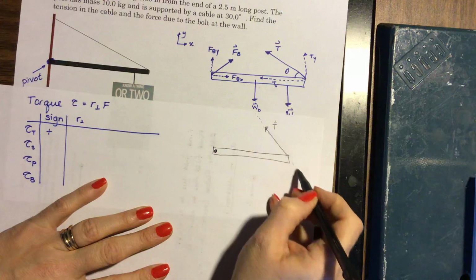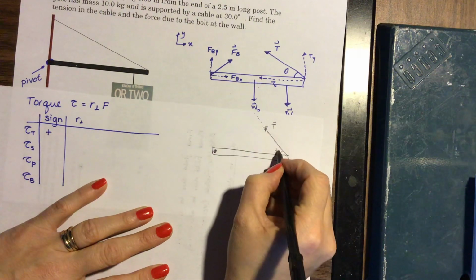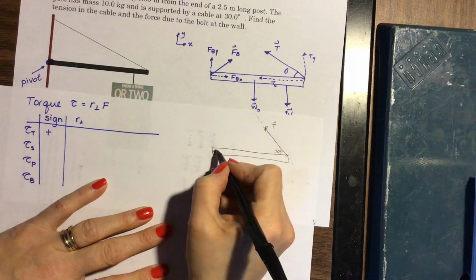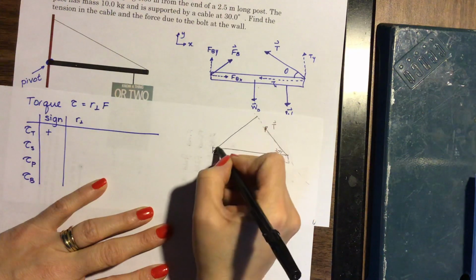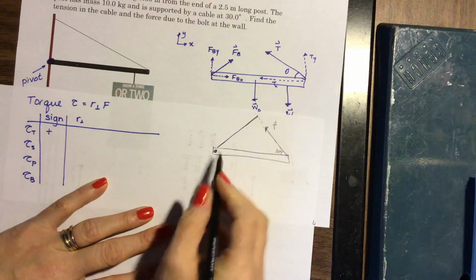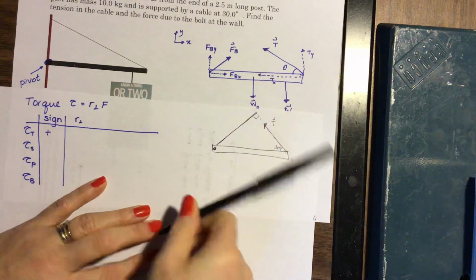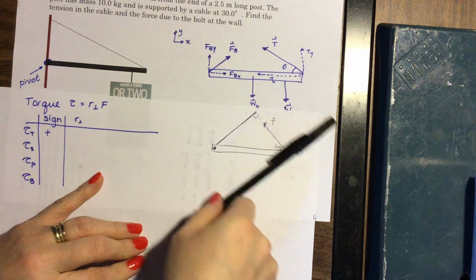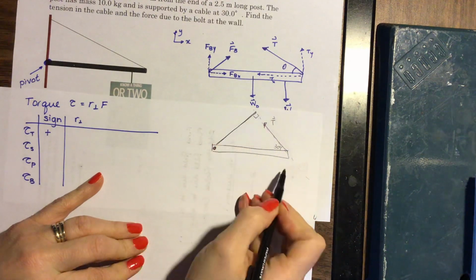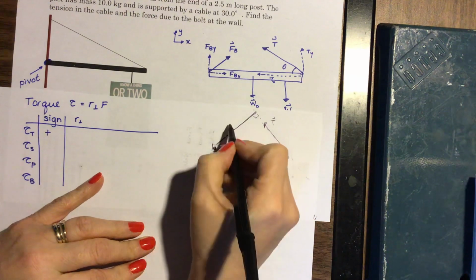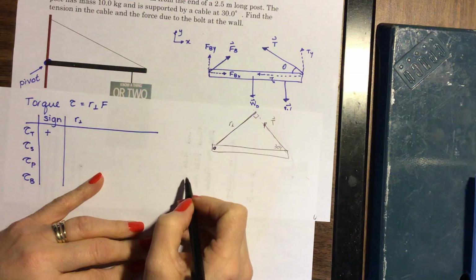So we extend the line of our force. Let's put in the 30 degrees that we know. And our pivot to our force at a right angle would be this distance right here. Okay, so that hits the line of force at a right angle, and that couldn't happen anywhere else. So we're extending the line of force, then we're connecting the pivot to somewhere on that line so it connects at a right angle. So here's our R perpendicular.